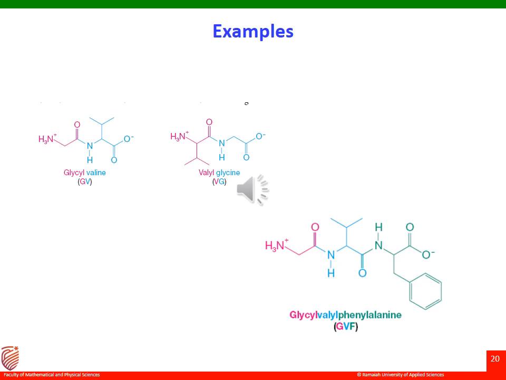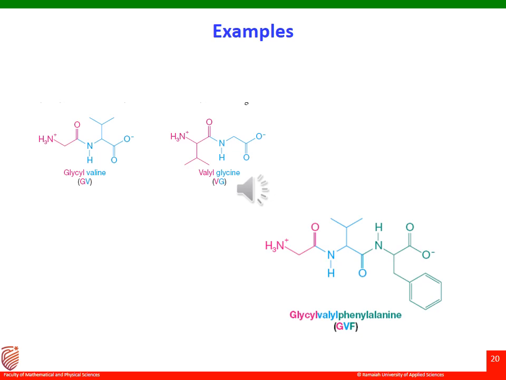When I add phenylalanine to it, then glycyl valine phenylalanine, GVF. G comes first because the amine group of the glycine part is free there, and then the acid.